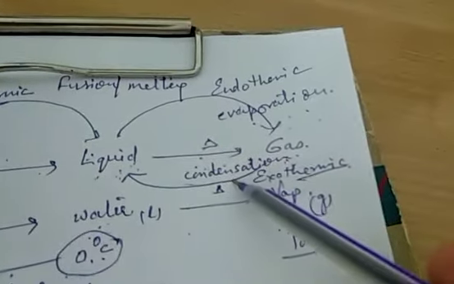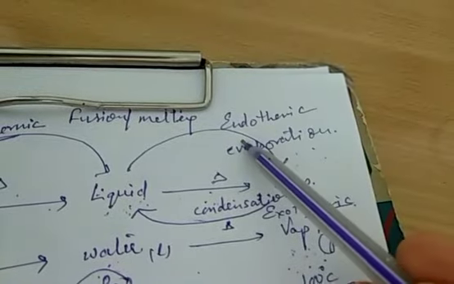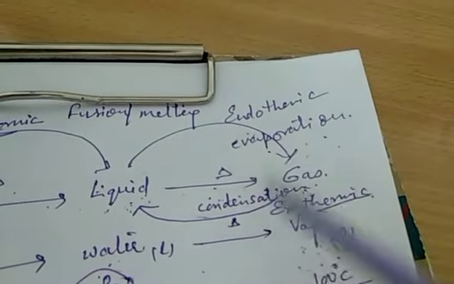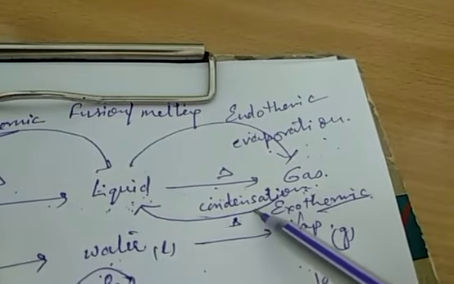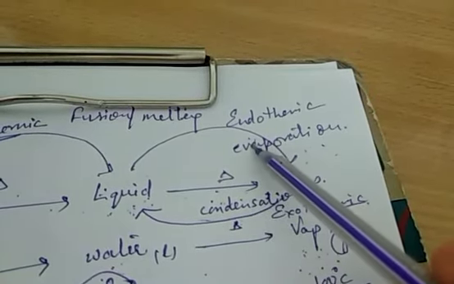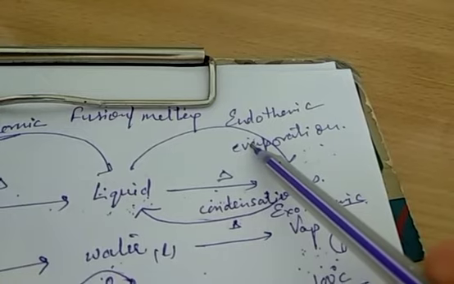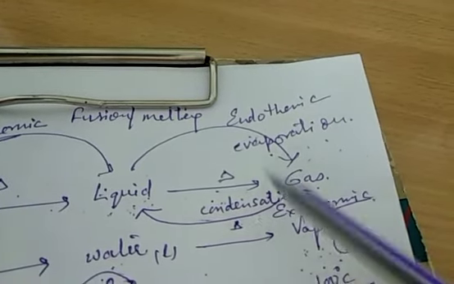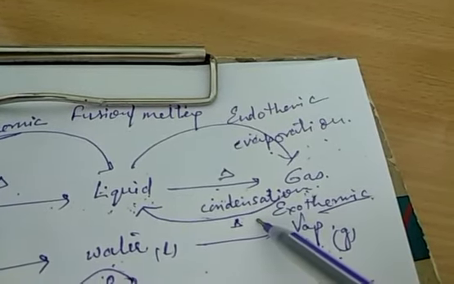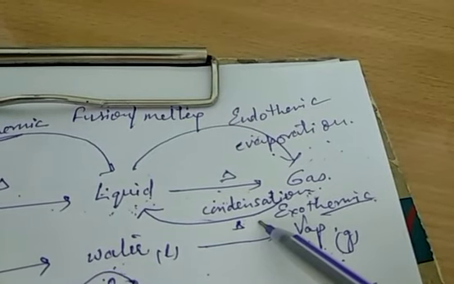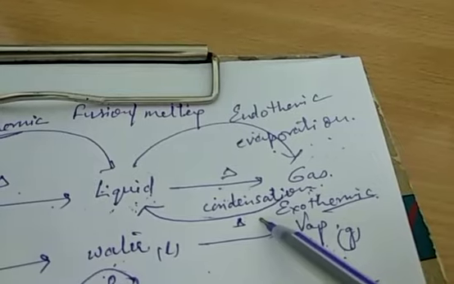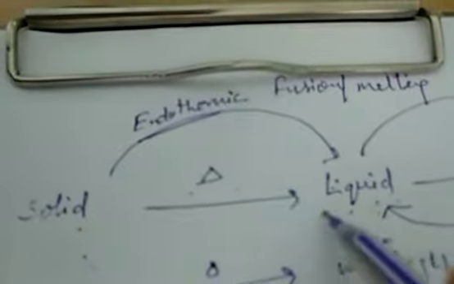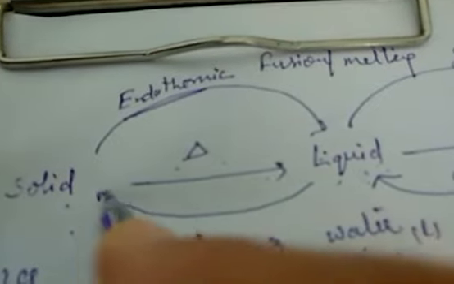The energy released during this process will be equal to the energy absorbed in the other process. So only the direction of heat is different, but the amount of heat will be the same. So delta H vaporization, heat of vaporization, latent heat of vaporization will be equal to latent heat of condensation at the given temperature for the given substance for a fixed amount. Is it clear?